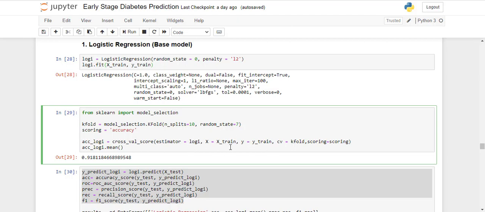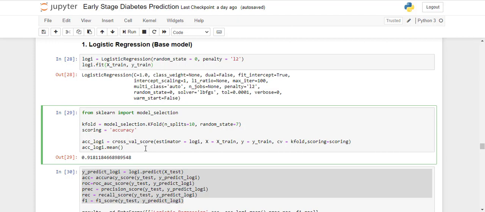It will split your training data set into 10 equal folds, train your model on 9 folds, and test on one fold, and it keeps doing this by rotating the folds one by one. So your testing fold will be different in every iteration. In every fold you get some accuracy, and we are taking the mean of those 10 accuracies, and it is coming around 91.81%.